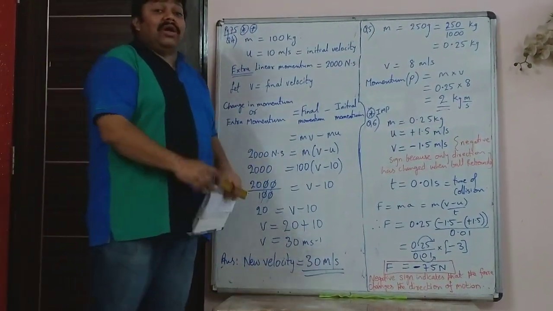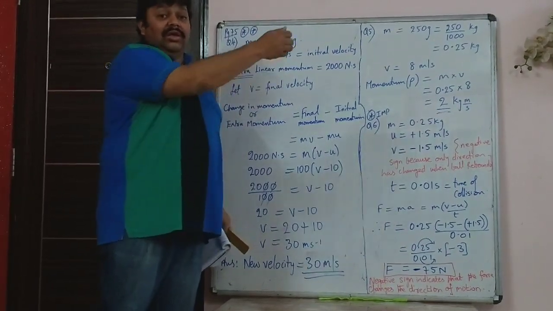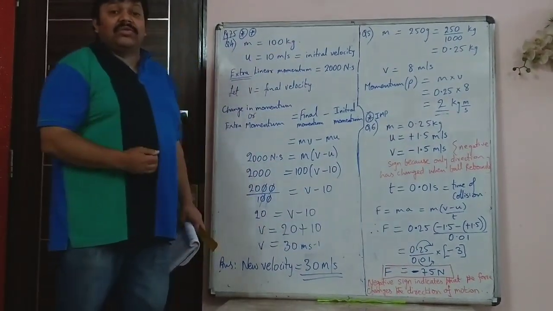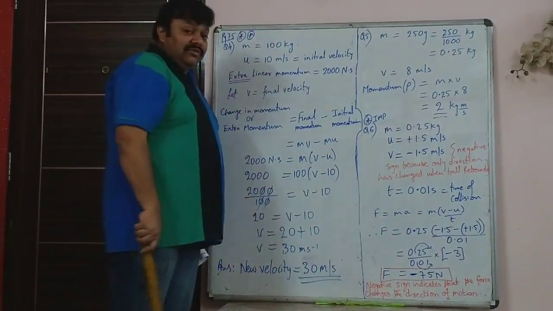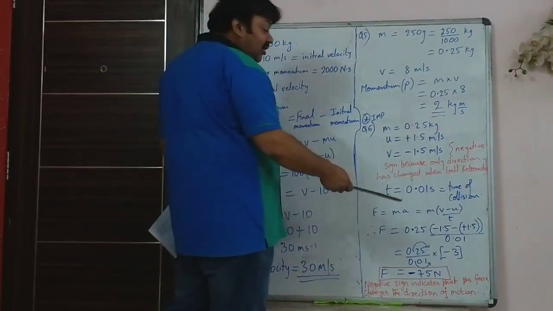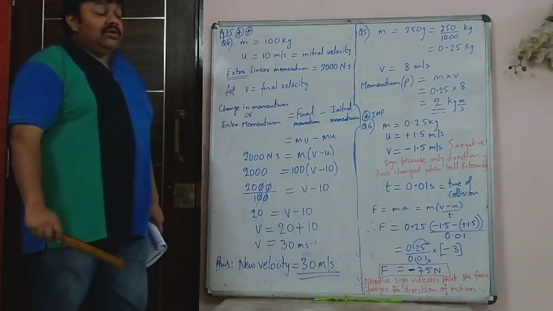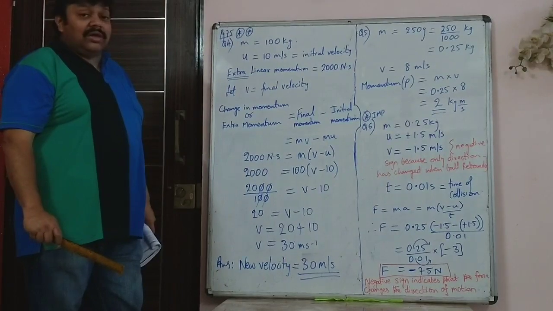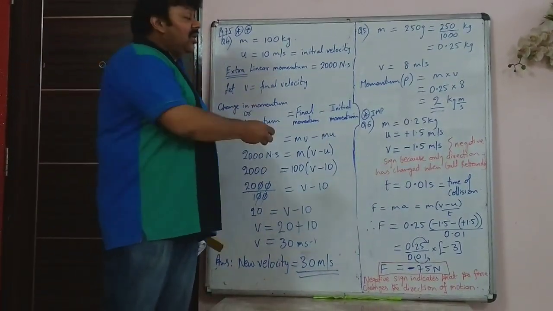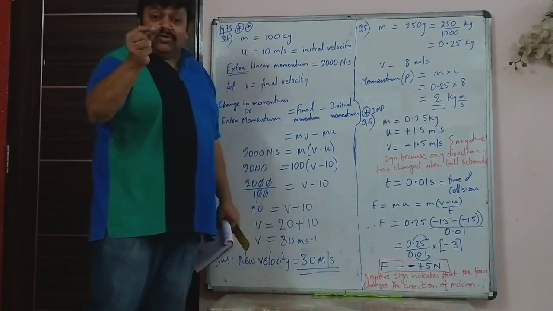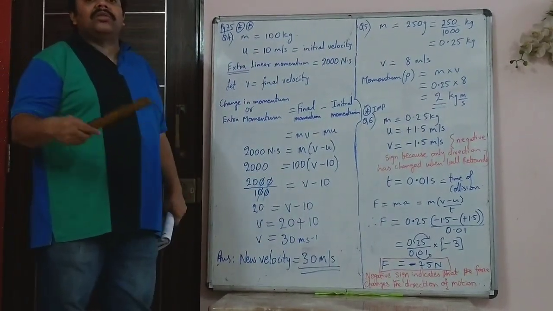And that happened why? Because the ball exerted a force on the wall and the wall exerted an equal and opposite force on the ball. So the direction changed. Speed didn't change as per the sum, and that collision lasted for how much? 0.01 seconds. The collision between the ball going and striking the wall, that impact, lasted for 0.01 second.